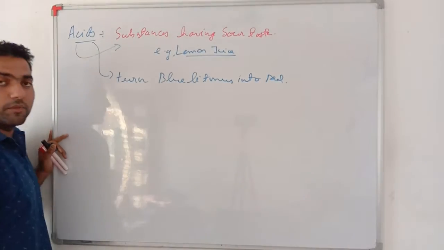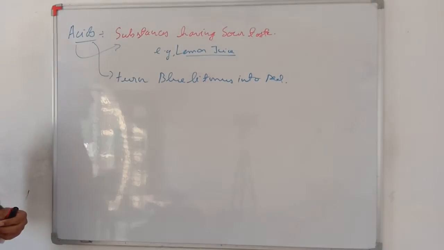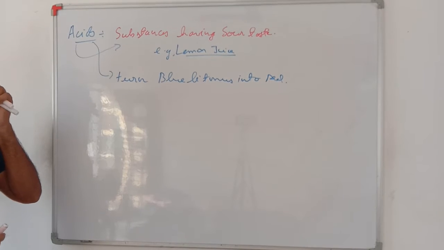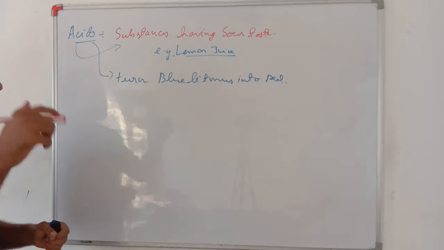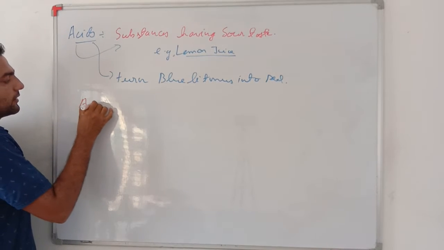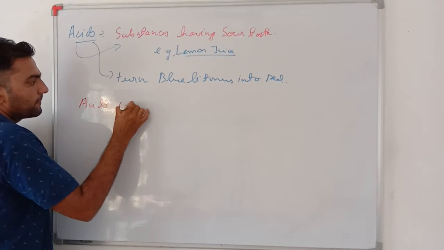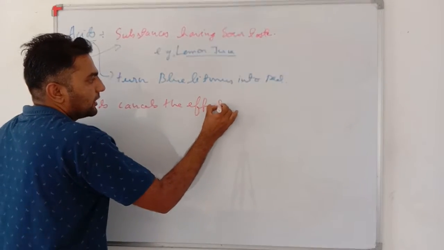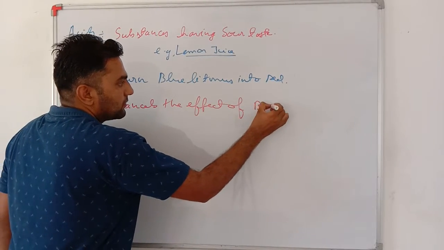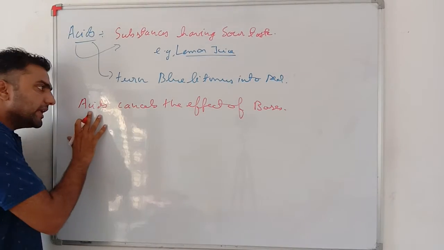Okay. Now one more statement I am going to write. Don't worry about this statement. What does this originally mean? I will let you know in the last topic. Acids cancel the effect of bases. What are acids?